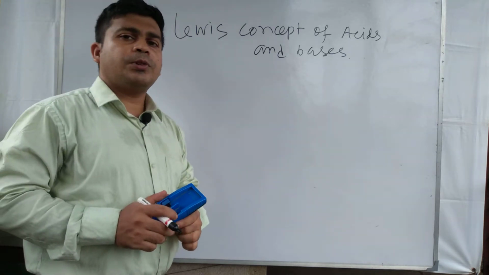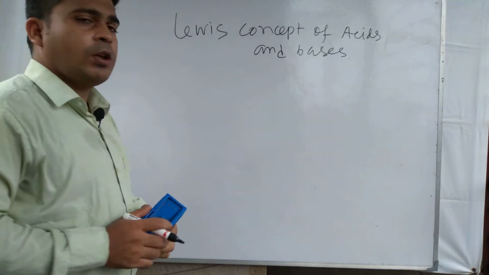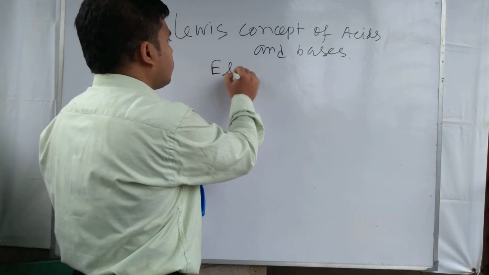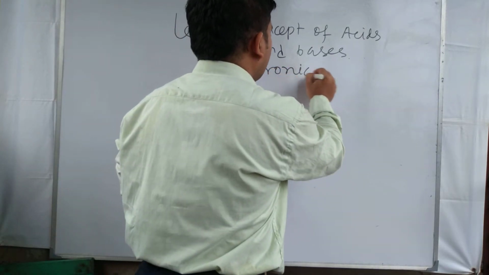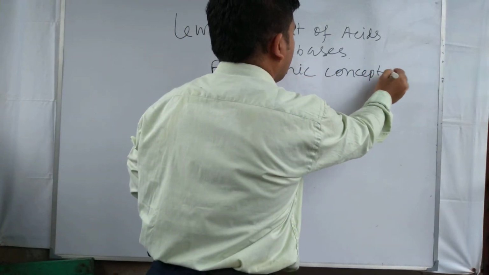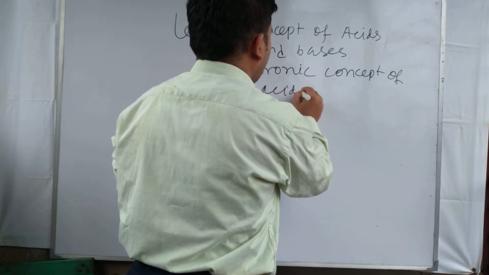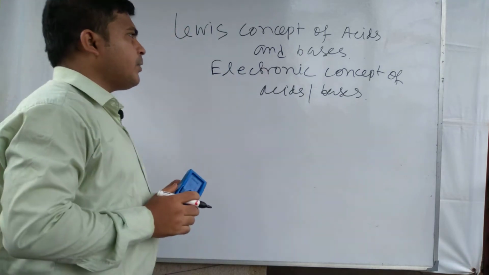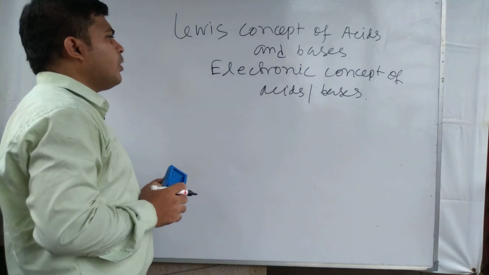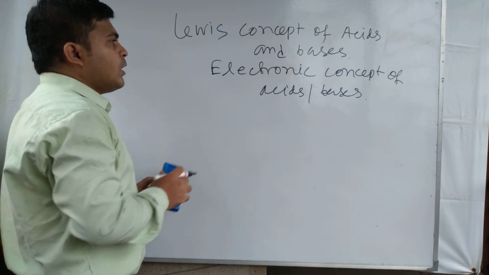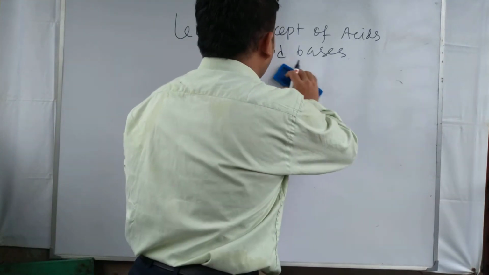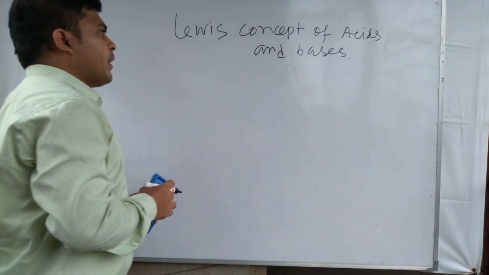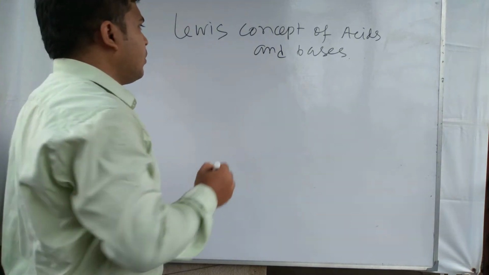According to Lewis, which substance is an acid and which substance is a base is the main discussion topic in this video. It is also called the electronic concept of acids and bases. The Lewis concept of acid and bases is also called the electronic concept of acid and bases. According to Lewis, the substance that can accept a pair of electron is called acid.